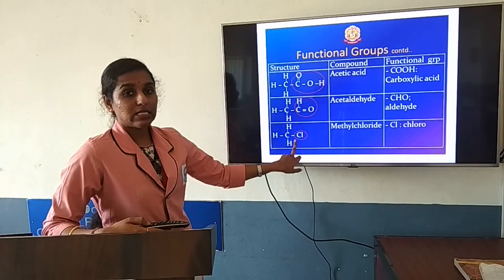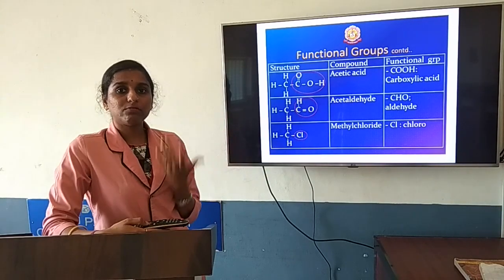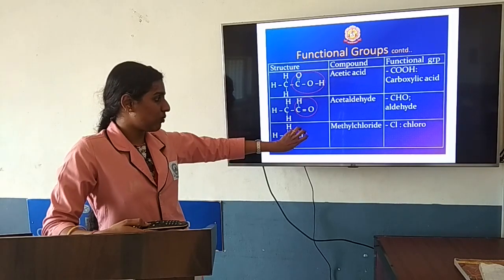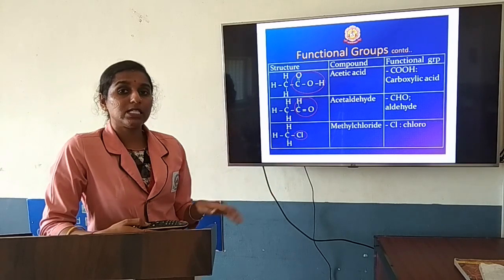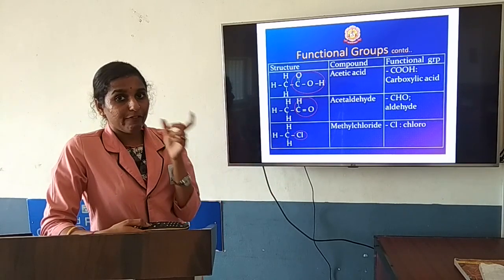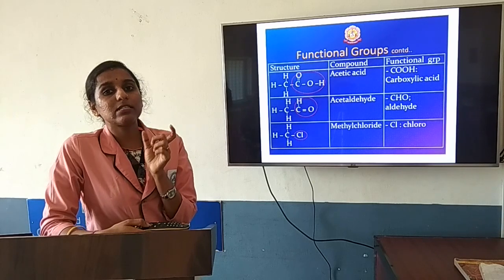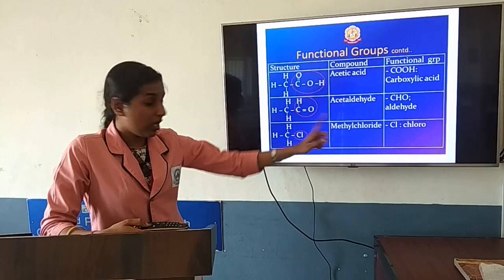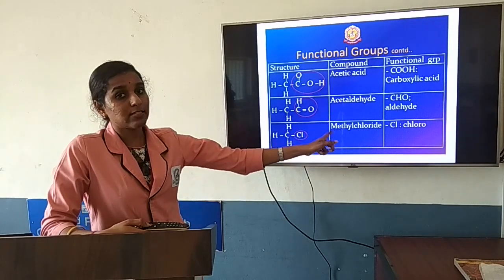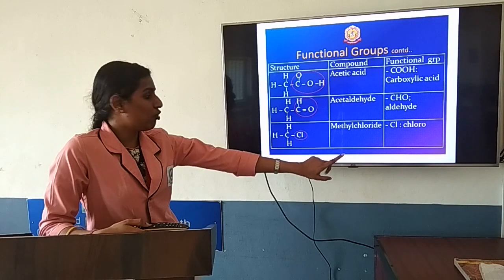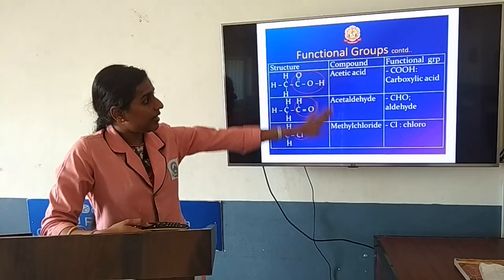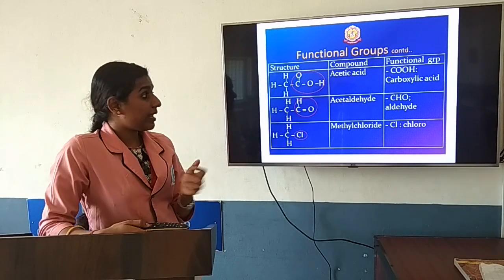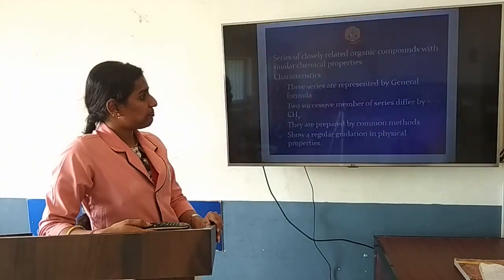Here you can see the halogen group. If any halogen, fluorine, chlorine, bromine or iodine, is attached here, then that functional group is considered halo. If chlorine is present, you call it chloro; if bromine is present, you call it bromo. In that way it goes. How to write the compound name, based on the structure, will be explained when we get to the nomenclature part.